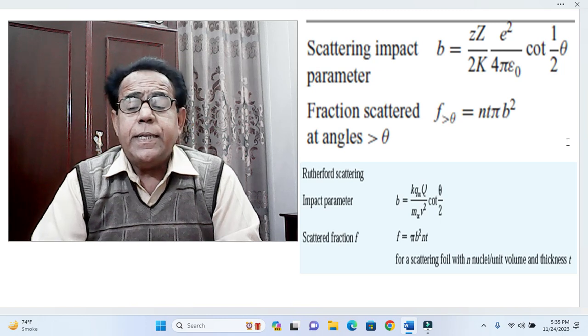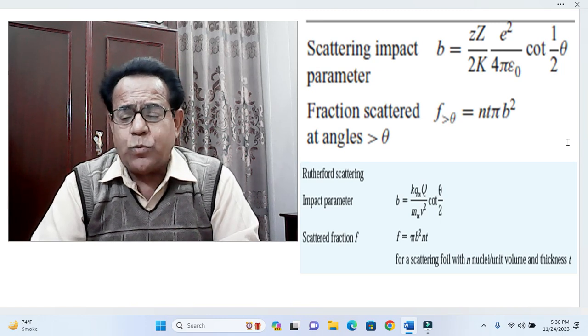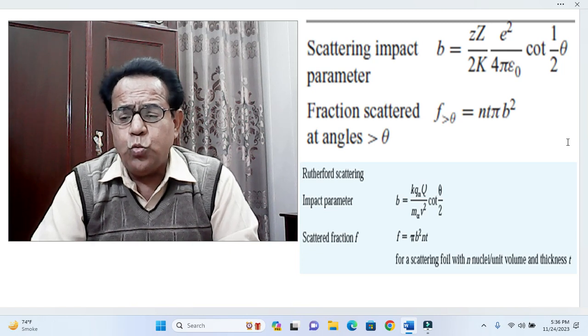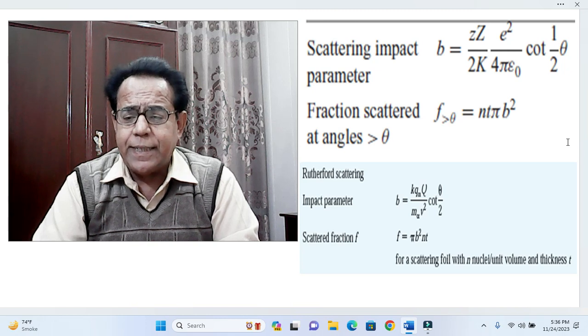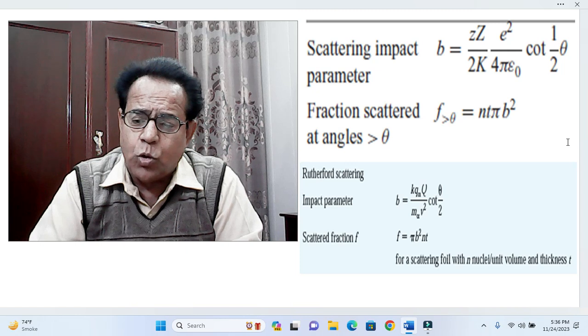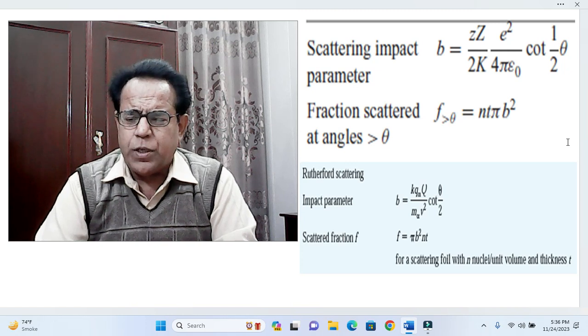Scattering impact parameter small b is equal to small z capital Z over 2 into capital K, that is kinetic energy, into E square over 4 pi epsilon naught into cot 1 by 2 theta, or cot theta by 2.